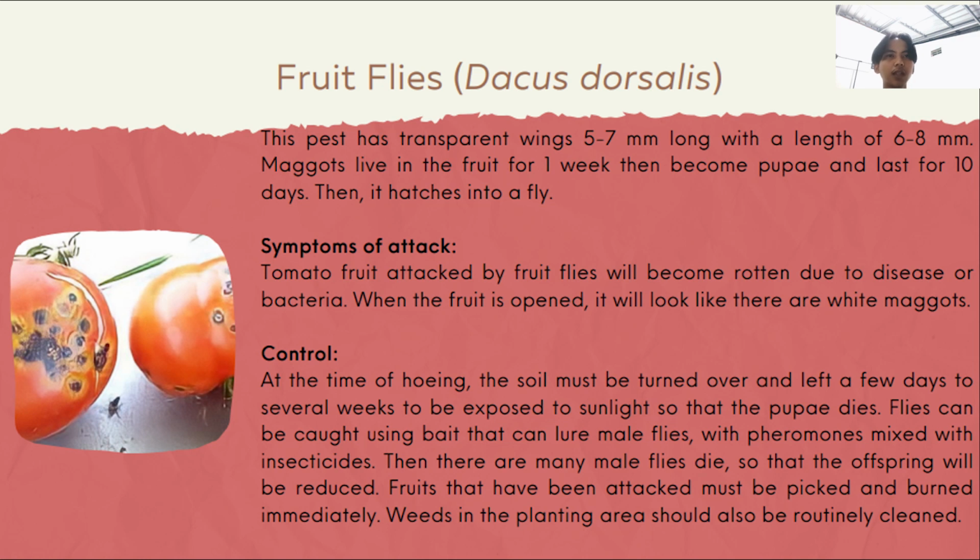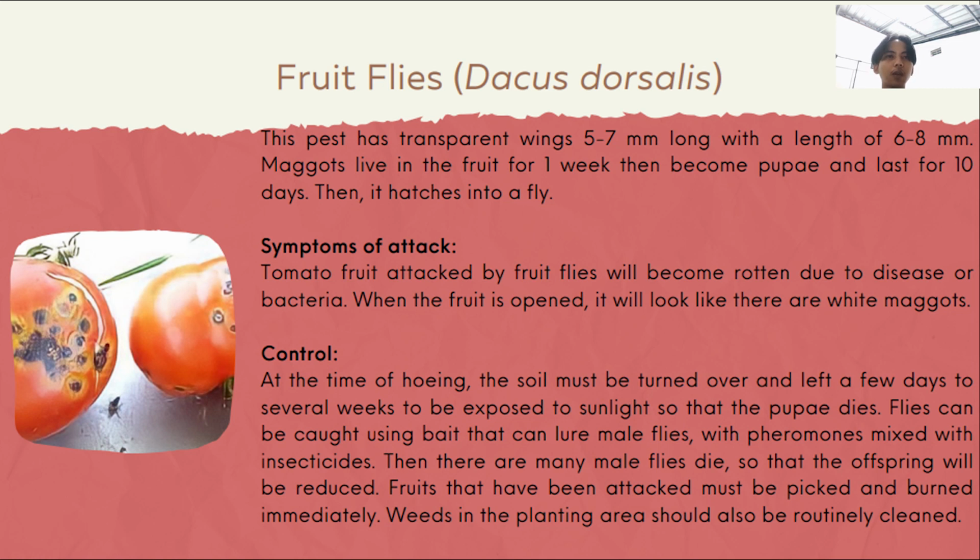Next is the fruit fly, Dacus dorsalis. This pest has transparent wings 5 until 7 mm long, with a body length of 6 until 8 mm. Maggots live in the fruit for a week, then become pupae and last for 10 days. Then it hatches into a fly. Symptom of attack: tomato fruits attacked by fruit flies will become rotten due to disease or bacteria. When the fruit is opened, it will look like there are white maggots.